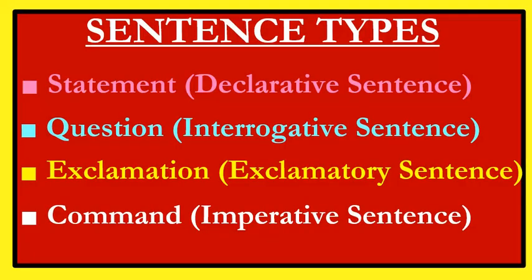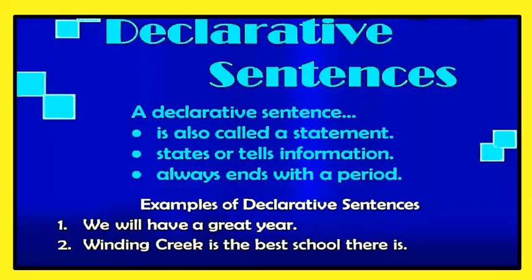Now we will talk about the kinds of sentences. How many kinds of sentences are we having? As you can see on the screen, we are having 4 types of sentences. First one is statement, or we can say declarative sentence. The second is question or interrogative sentence. Third one, exclamation or exclamatory sentence. Fourth is command or imperative sentence.